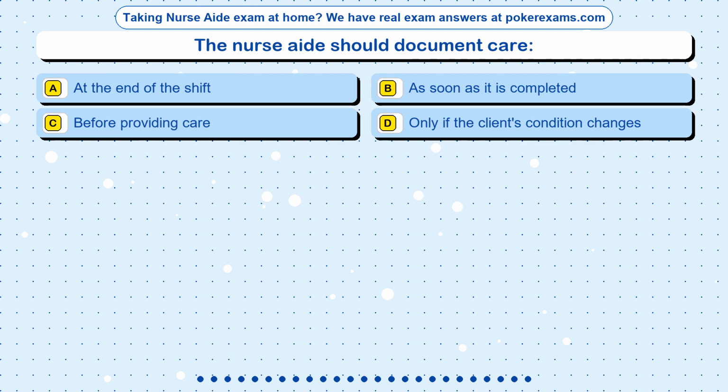Question 22. The nurse aide should document care: Option A. At the end of the shift. Option B. As soon as it is completed. Option C. Before providing care. Option D. Only if the client's condition changes.